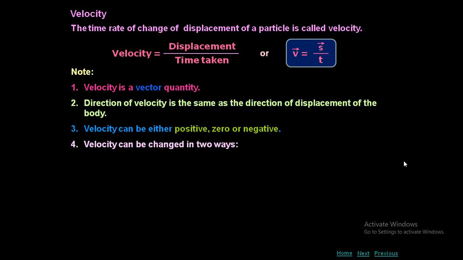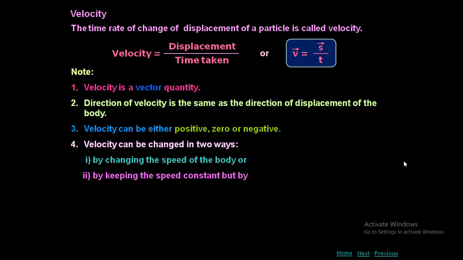Velocity can be changed in two ways: by changing the speed of the body, or by keeping the speed constant but by changing the direction, because it has both magnitude as well as direction. Now, by changing both speed as well as direction, we can change velocity also. So that is a third technique.